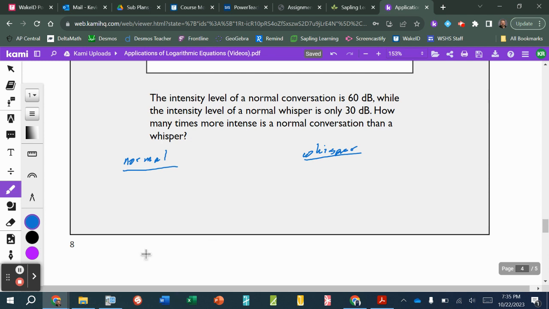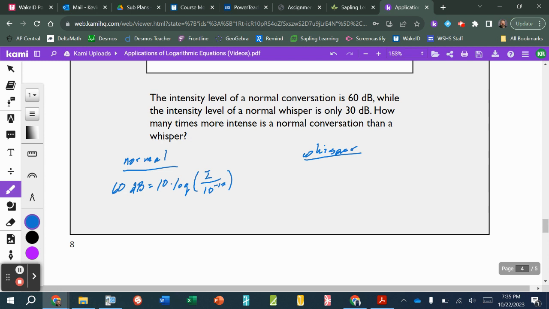So we were told for the normal conversation that its decibel rating was 60 dB. And that's going to be equal to 10 times the common log of the intensity of that conversation in watts per meter squared divided by 10 raised to the negative 12 power.